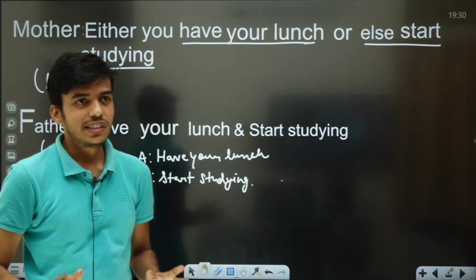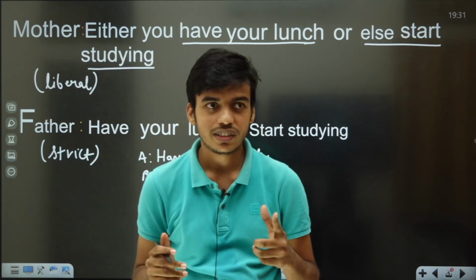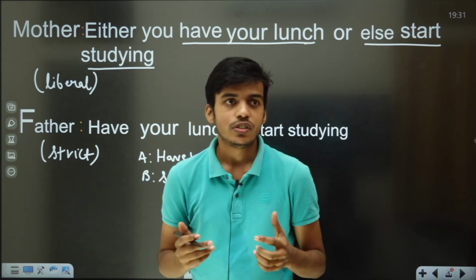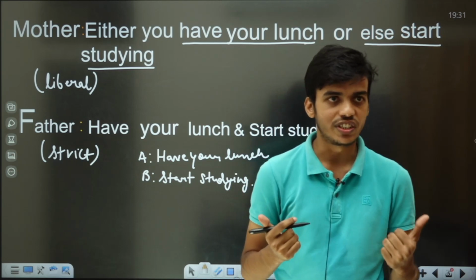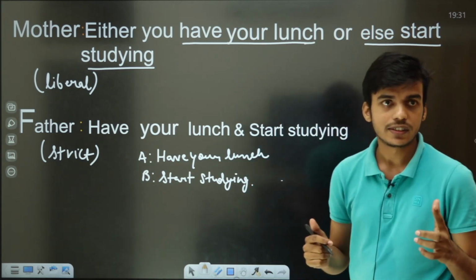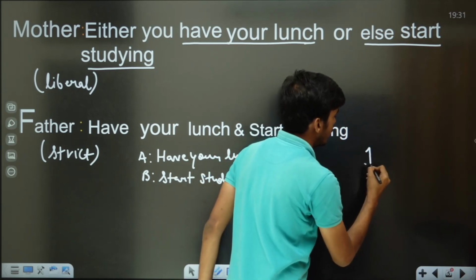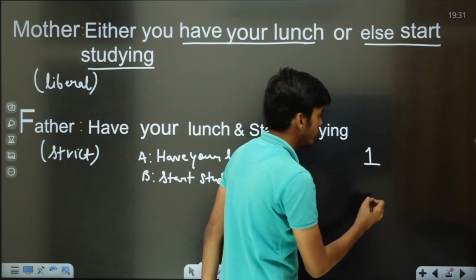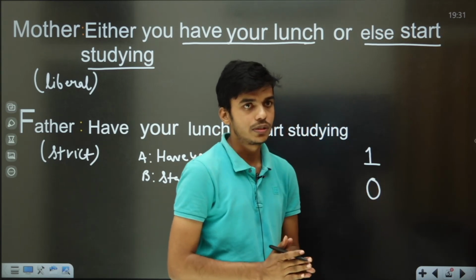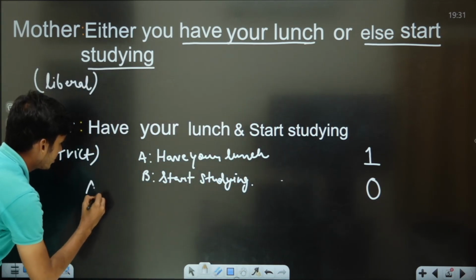You are a teenager, you have your own world, you will do whatever you want. But you have to keep your parents happy. If you keep your parents happy, you will get self-satisfaction. So let us suppose if you are abiding by your parents, that means you are doing the task they told, we denote it by 1 over here. And if you are not obeying them, we denote it by 0 over here. So how many possibilities are there? There are 4 possibilities.